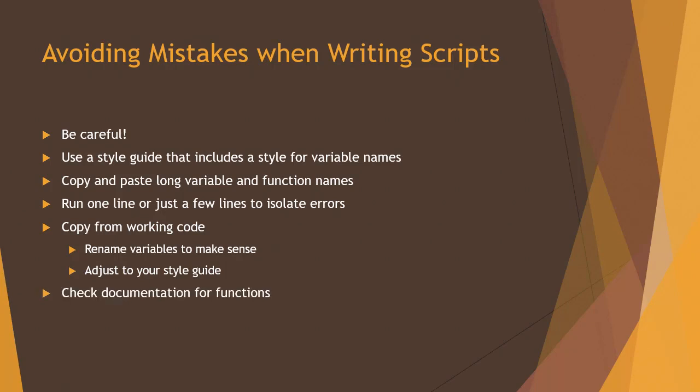Check documentation for functions. Make sure you have the arguments in the right order. You might also want to name the arguments, so that you know which argument is doing what. Make sure you're using the right kind of objects that the function calls for in its arguments. Read vignettes. Vignettes provide examples of how to use code, and if you find a vignette is doing it very differently than the way you did it, then you're onto something, and it's the first step into correcting your code.